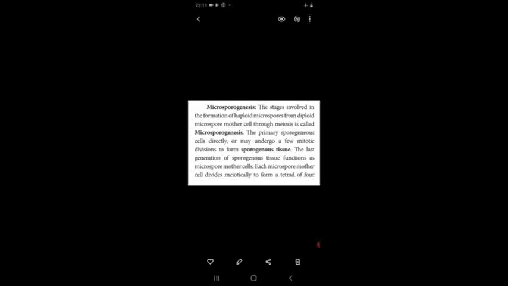Out of these different generations of sporogenous tissue, the last generation acts as the microspore mother cell. Each microspore mother cell divides meiotically, that is by meiotic cell division, to form a tetrad, that means 4 microspores.